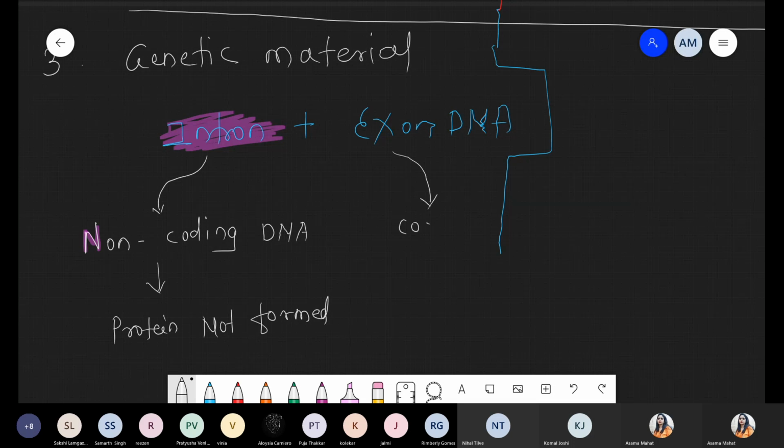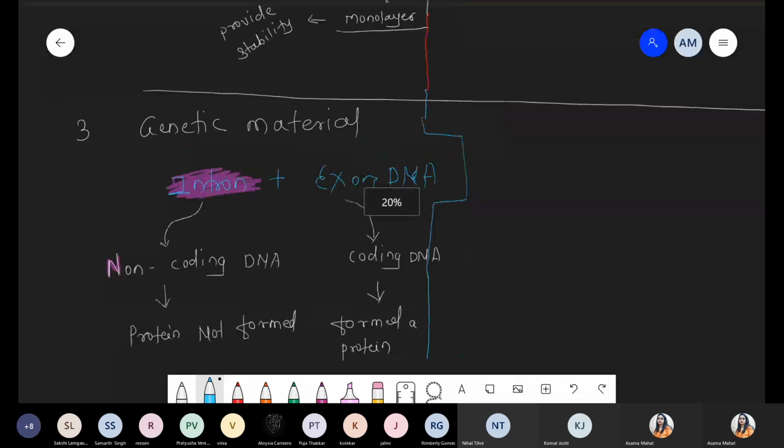And exon means what? Exon is nothing but coding DNA. And coding DNA means what? It can form a functional protein. So such types of DNA are simply called the intron form and the exon form. But please remember Archaebacteria.